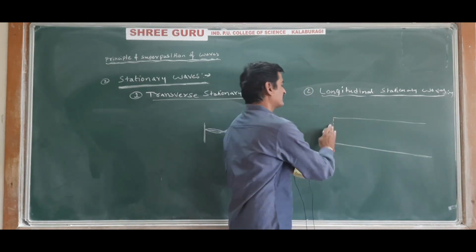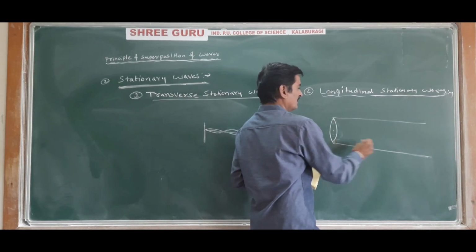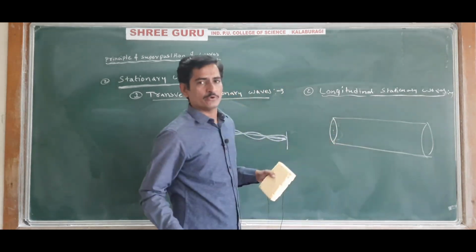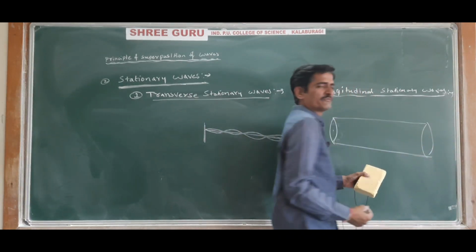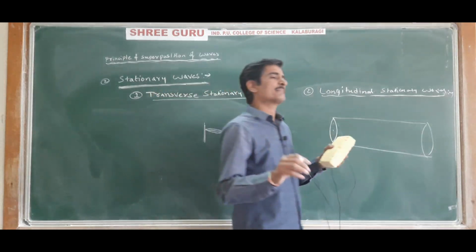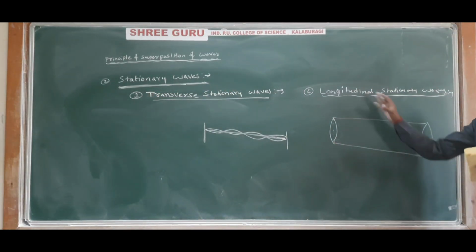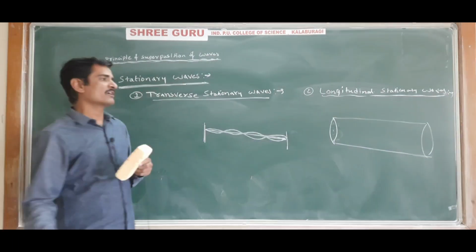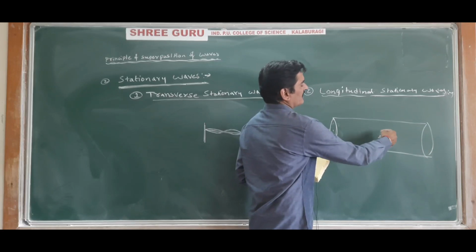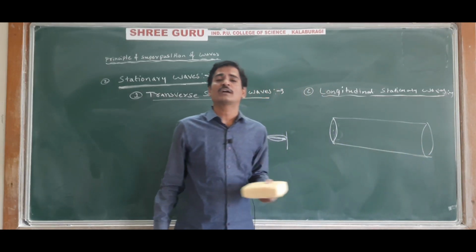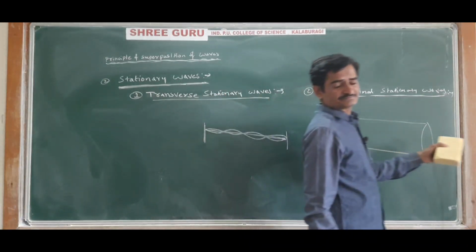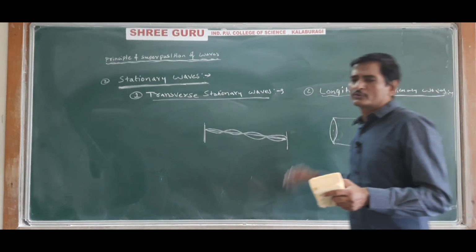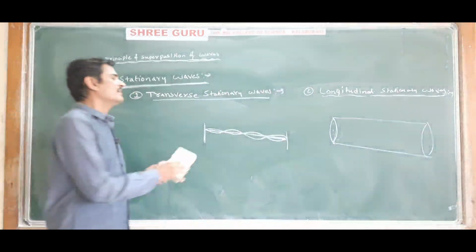A pipe is there. This is a pipe. And in this pipe there is an air medium. In this air medium, when there are two waves, one is the incident wave, another one is the reflected wave, and both the waves overlap on each other, then a stationary wave is produced, and it is called a longitudinal stationary wave. It is produced in what is called the resonance apparatus, or Quincke's apparatus. So in that, these longitudinal stationary waves can be observed.